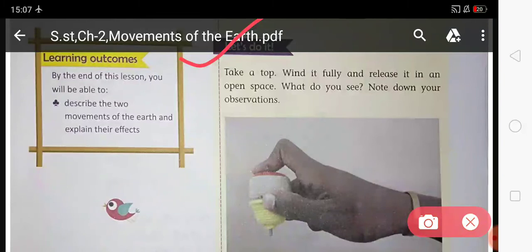Take a top, wind it fully and release it in an open space. What do you see? Note down your observation. So students, first of all you have to take a top, wind it fully and release it in an open space. Then what do you see? Note down your observation. So this is the first activity.